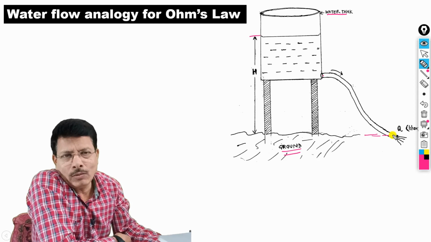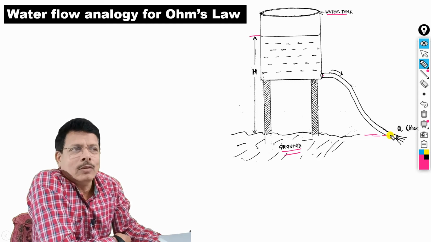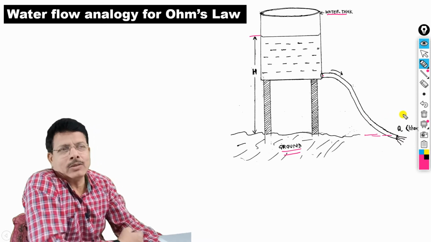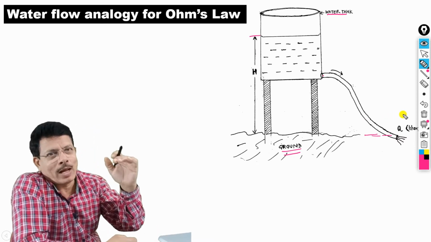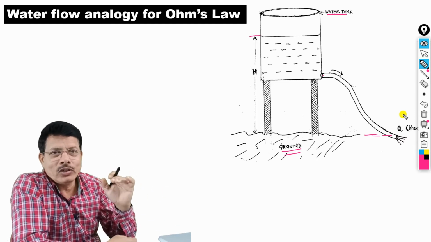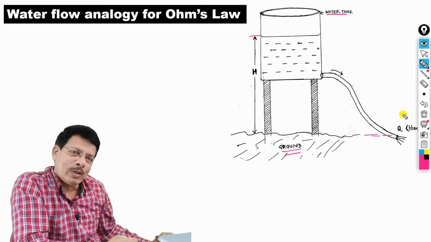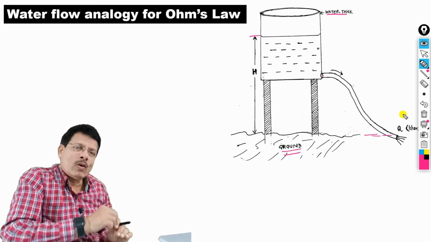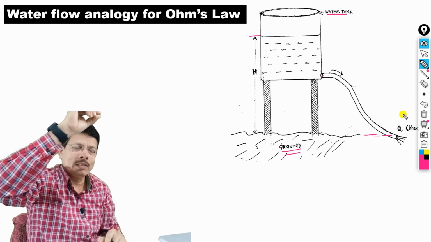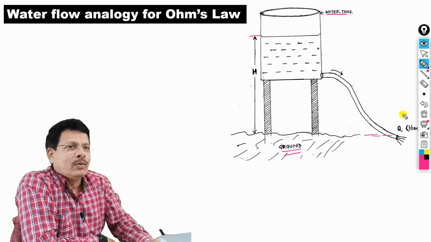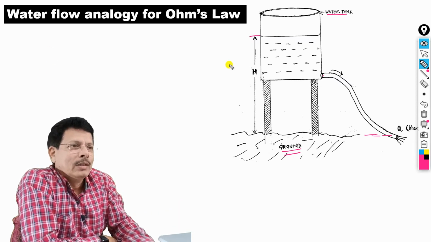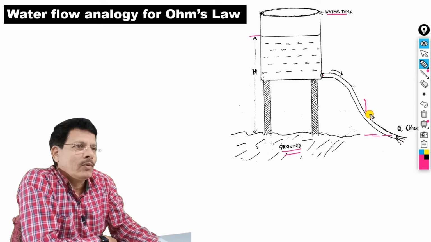Will there be any flow? Obviously, there will be water flow. Why? Because water always flows from high level to low level, from high gravitational potential to low gravitational potential. As you go away from the earth's center, the gravitational potential increases. Because of that particular level, some water will flow through this pipe.